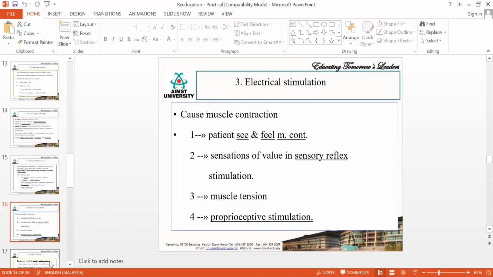The next technique is electrical stimulation. This electrical stimulation is what you would have learned in your electro. You have two types: one is denervated, another one is innervated. In case the muscle innervation is affected, then you have to use the denervation technique, that is, use the galvanic technique. If the muscle has innervation or an intact nerve, then you have to go for Faradic stimulation. Okay, both you will be learning when you are coming face to face.